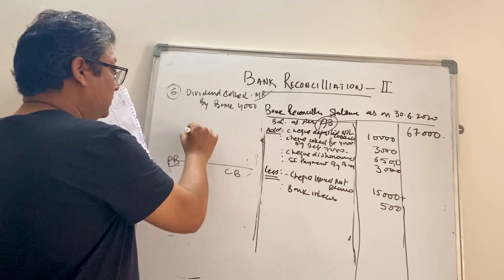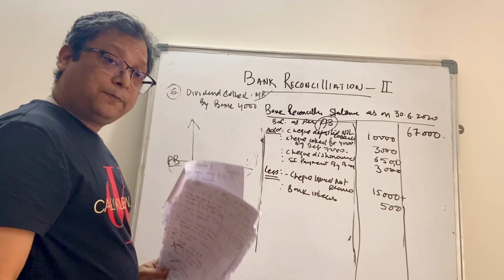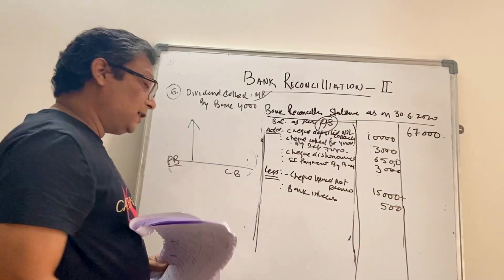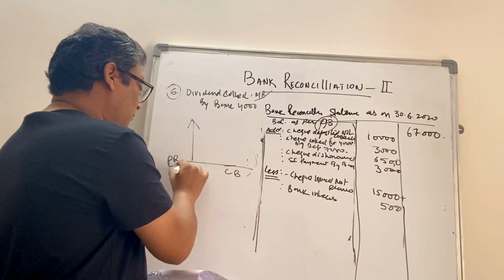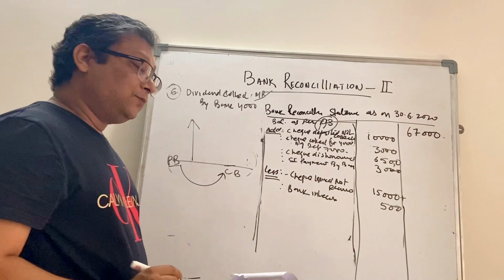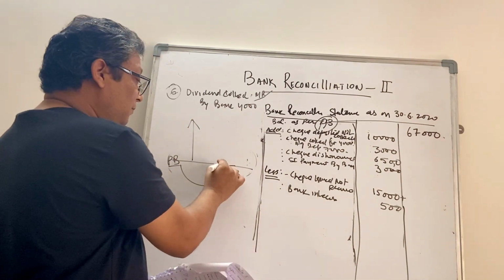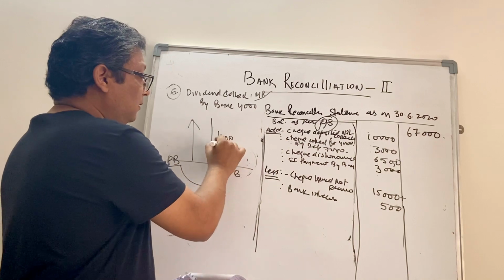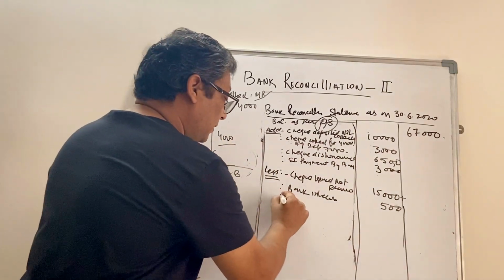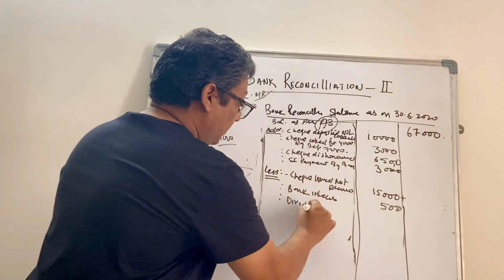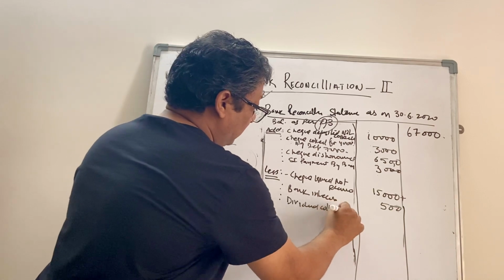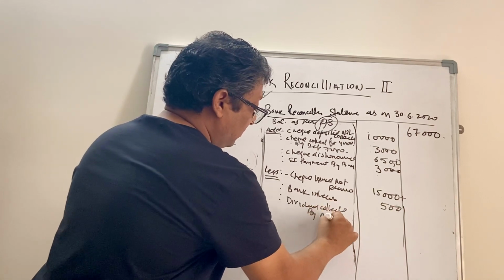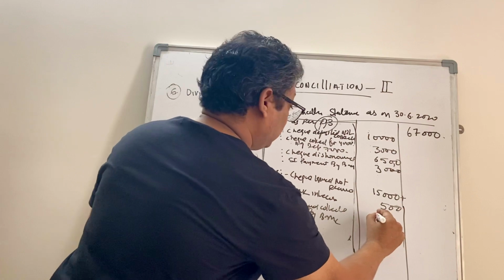When the bank collects a dividend, the passbook goes up, the balance goes up, cash book has not moved. So we are moving from passbook to cash book. So what we will do, we have to come here, the arrow goes down by 4,000, which is dividend collected by bank. Dividend collected by bank, 4,000 rupees.